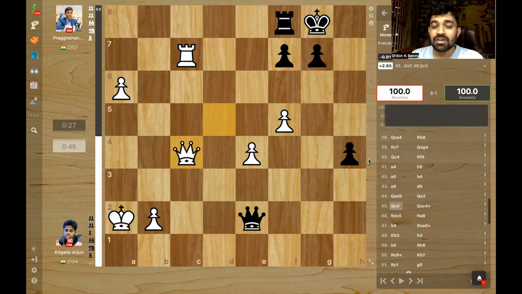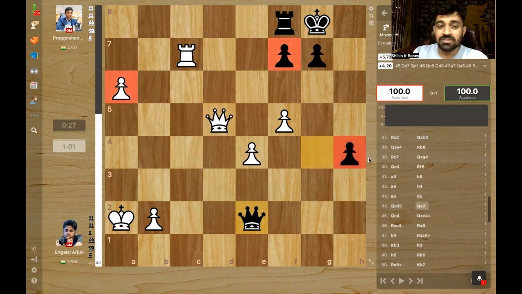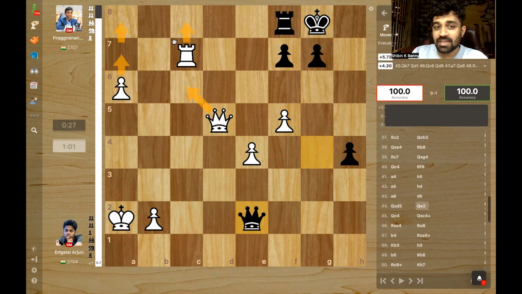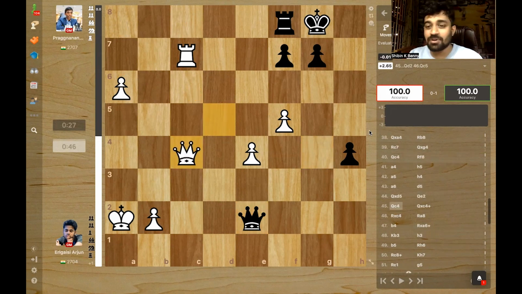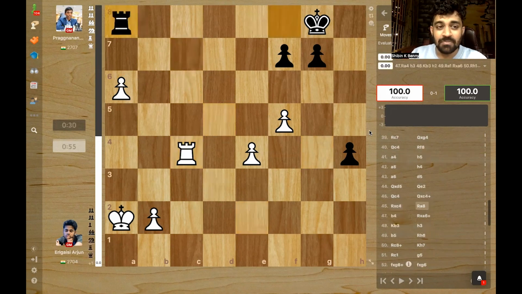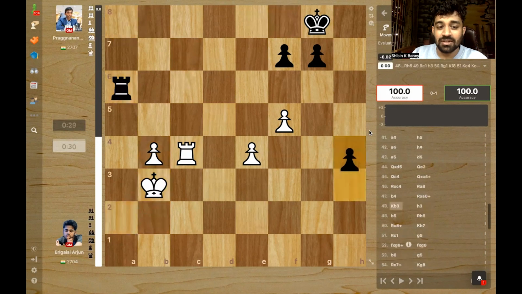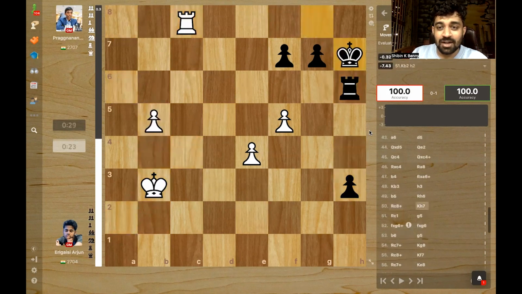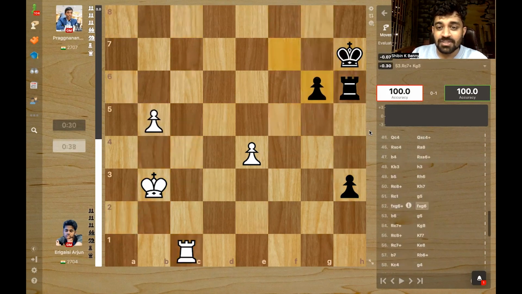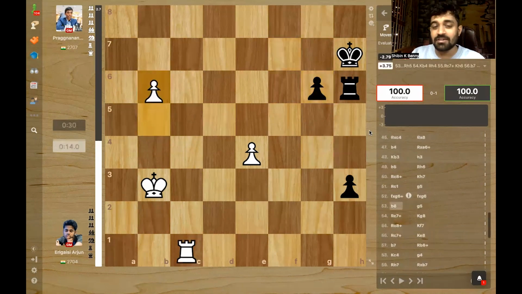He allowed a rook endgame. He thought the rook endgame was winning. Instead, he had to play queen c6, preparing rook c8 and then a7, a8. And that would have been just crushing. But instead, under heavy time pressure, with 1 minute on the clock, he played queen c4 and Pragg went to a rook endgame and actually managed to win the rook endgame. How did he win? Because he has two connected passed pawns compared to White's two disconnected passed pawns.